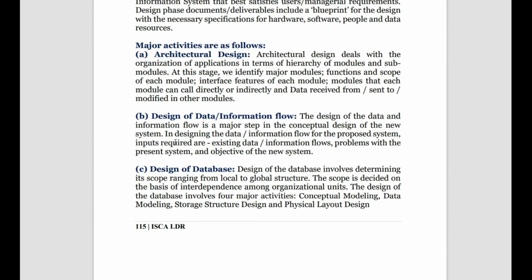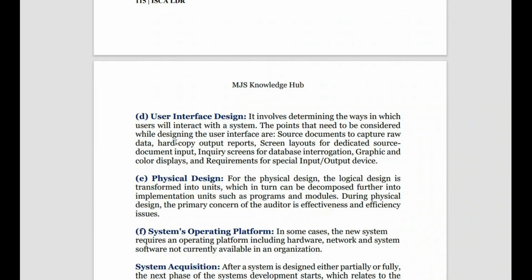In system design we have architectural design, design of database, how the information will flow, and depending upon the information flow we design the database. And then we have user interface. User interface means what kind of user can interact, how the user is made to see the system. You're getting the point? How he is viewing the system, how the portal is being shown to him, is called the user interface.